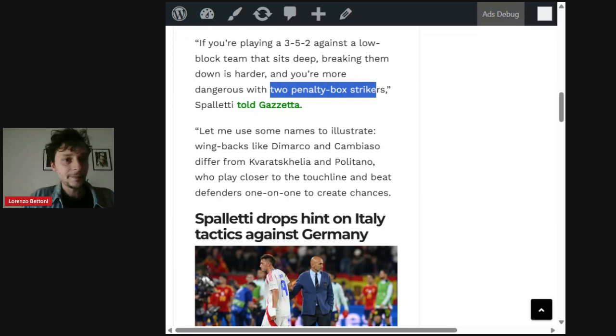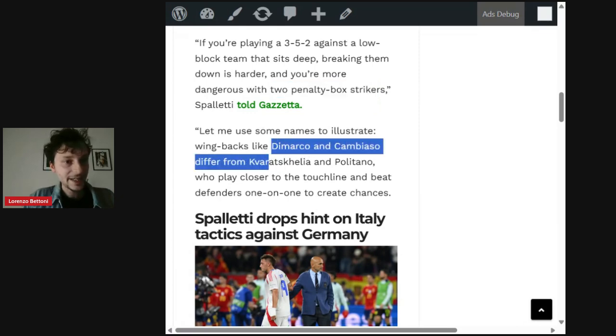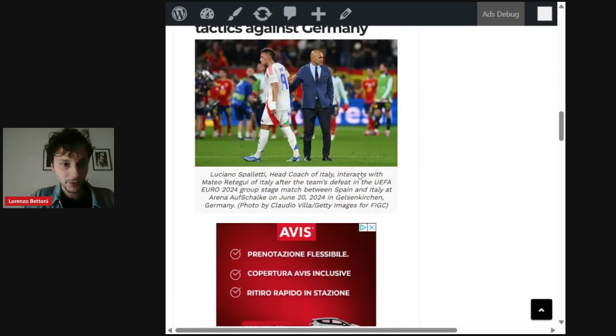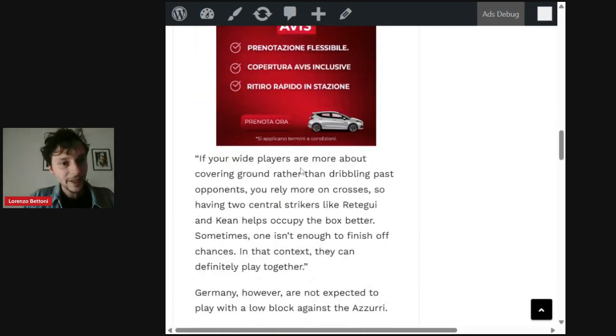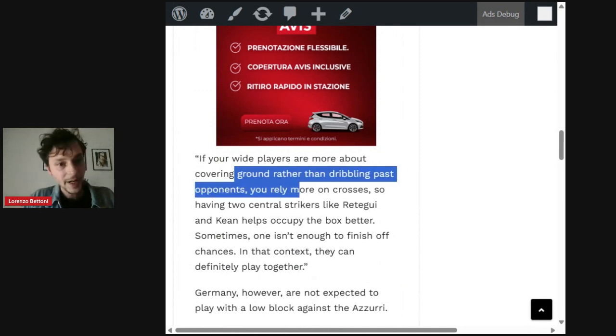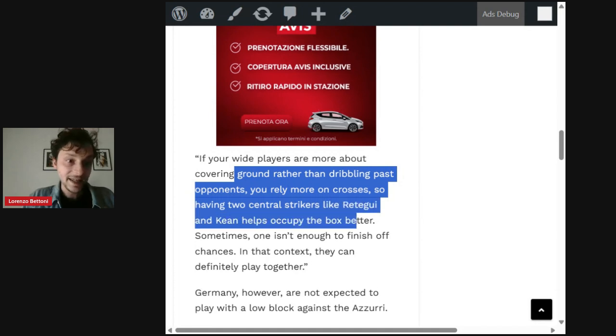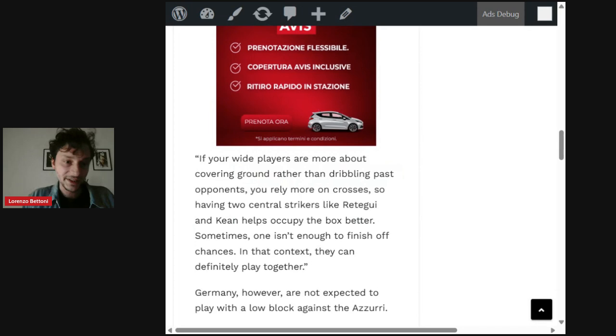He said, wingbacks like Di Marco and Cambiaso differ from Kvara and Politano, who play closer to the touchline and beat defenders one-on-one to create chances. If your wide players are more about covering ground rather than dribbling past opponents, you rely more on crosses, so having two center strikers like Retegui and Kean helps occupy the box better. Sometimes one isn't enough to finish off chances, and in that context, they can definitely play together.